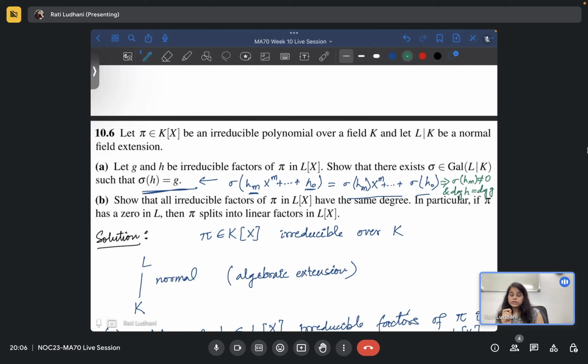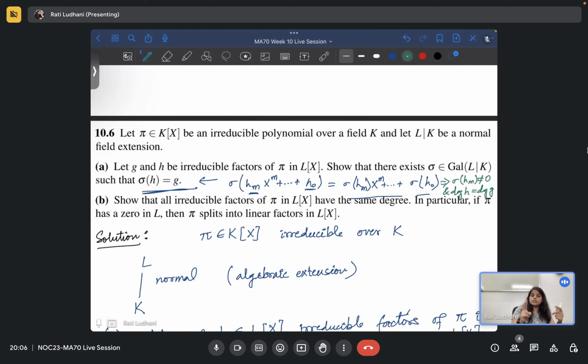So basically, what we are saying is, if we can prove part a, then part b is itself okay. Part b says show that all irreducible factors of pi in Lx have the same degree. So the question says you consider two irreducible factors, then you can find a sigma in the Galois group of L over K such that h will map to g. And you know that if h maps to g, then the degrees have to be the same. So g and h are any arbitrary irreducible factors of pi, and you can find a sigma.